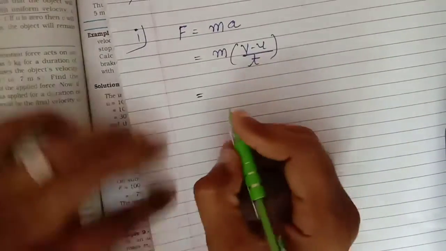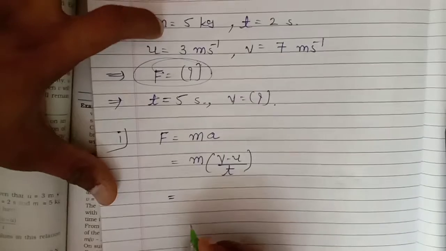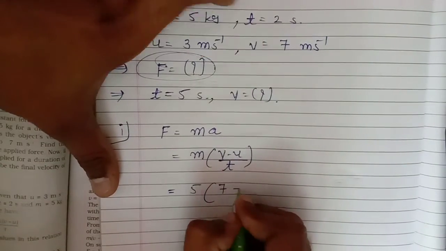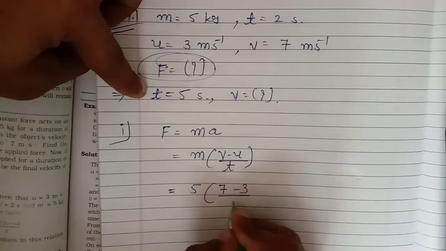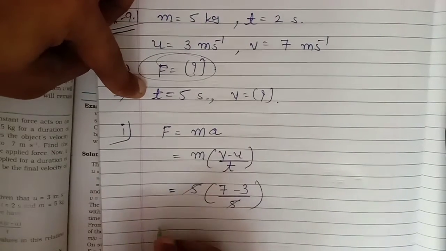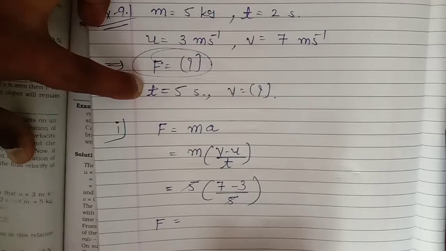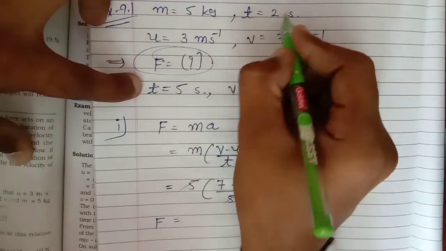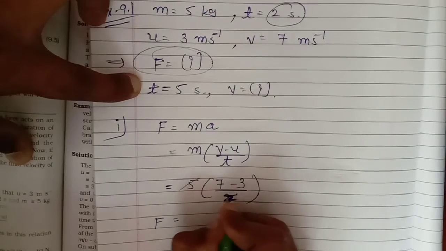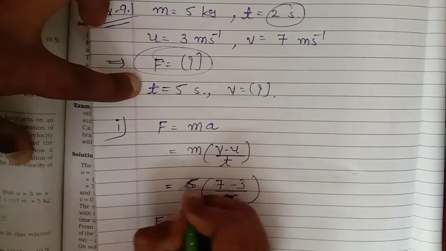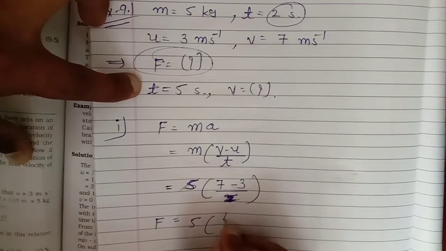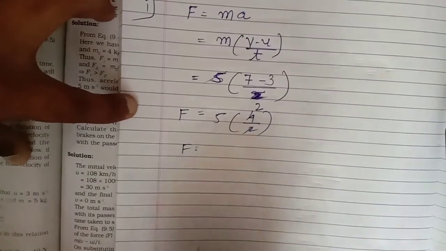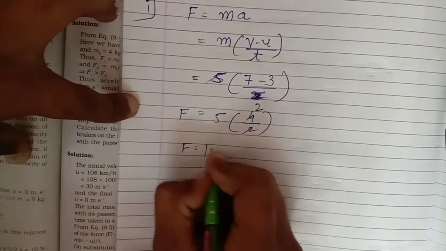Clear? Put the value. M is equal to what? 5 kg. So 5, V 7, U 3. And time t is what? Sorry, t is what? 2 seconds. My mistake is there. So 5 into 7 minus 3, 4 upon 2. 2 2s are 4. So F is what? I get F as 5 2s are 10 Newton.